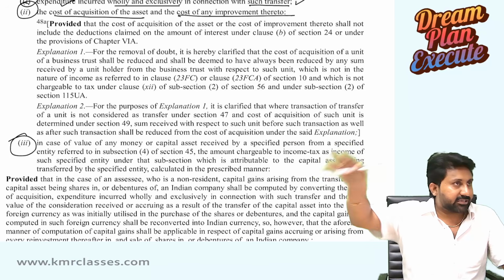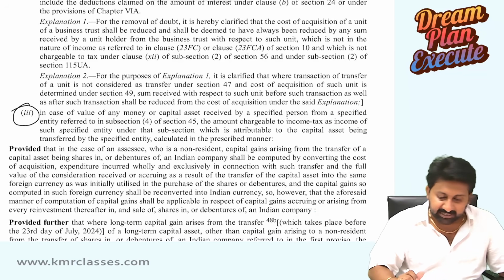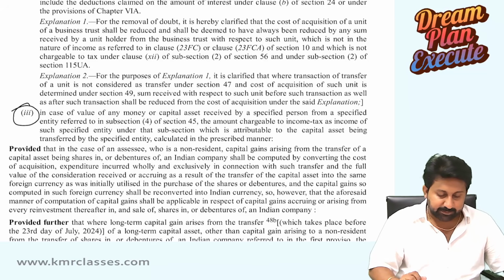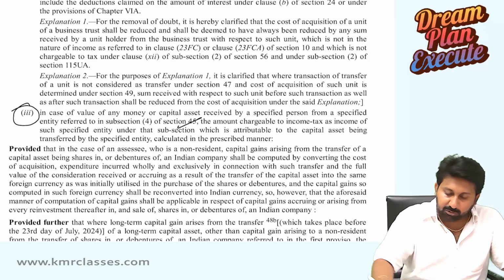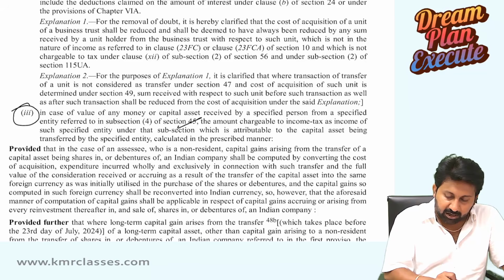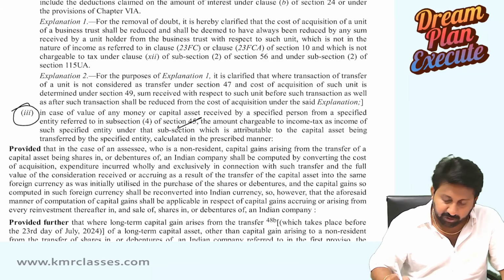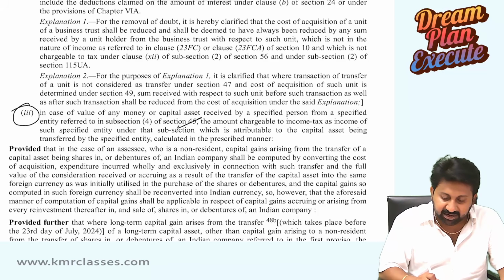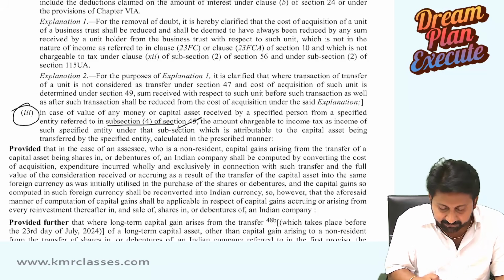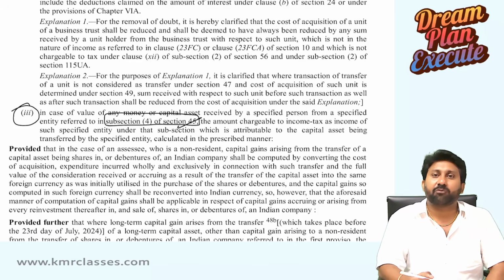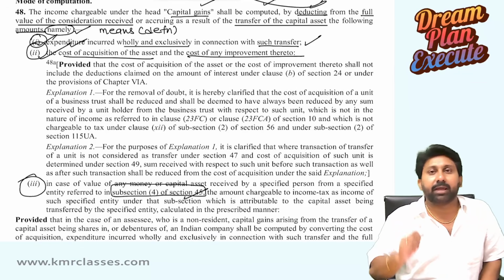Next. In case of value of any money or capital asset received by a specified person from a specified entity referred to in subsection 4 of section 45, the amount chargeable to income tax as income of such specified entity, which is attributable to the capital asset being transferred by the specified entity, is calculated in a prescribed manner. We will discuss this in section 45 subsection 4, not now. Hold on. So we have to reduce these two mainly.